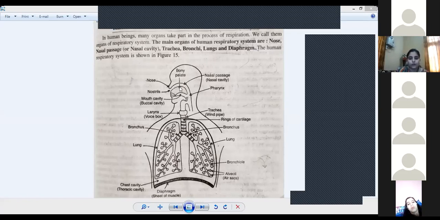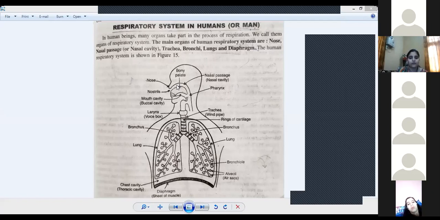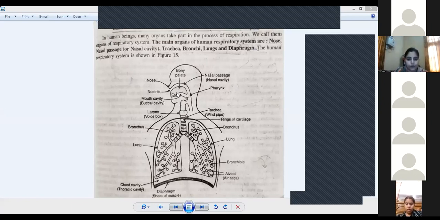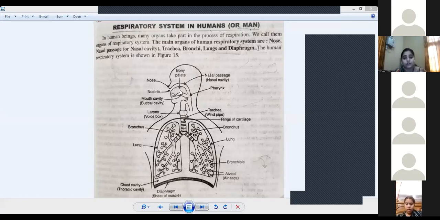Look into the picture carefully. In the mouth, this opening is called the buccal cavity. Buccal cavity means the area inside the mouth. Then the nasal cavity. What is present between the buccal cavity and the nasal cavity? The bony palate. This hard palate is called the bony palate. So what divides the buccal cavity from the nasal cavity? The hard palate. When you touch it, the hard palate is basically the roof of the buccal cavity.